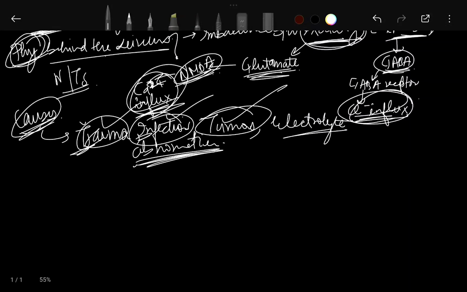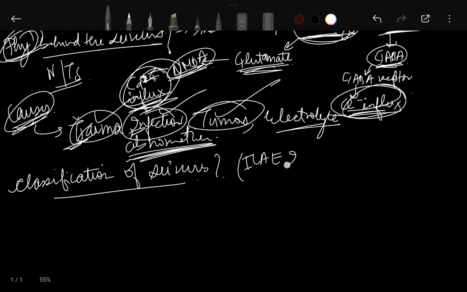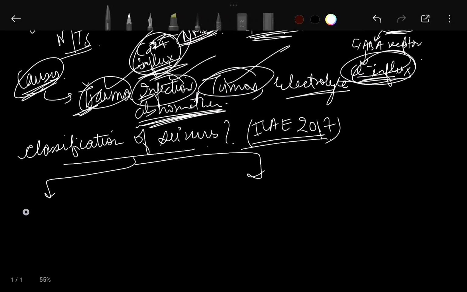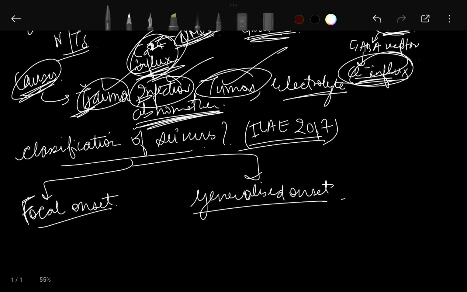Now, what is the classification of seizures? Classification of seizures according to ILAE 2017, the recent one by ILAE. You must have read this earlier in pharmacology. They can be focal onset and generalized onset.